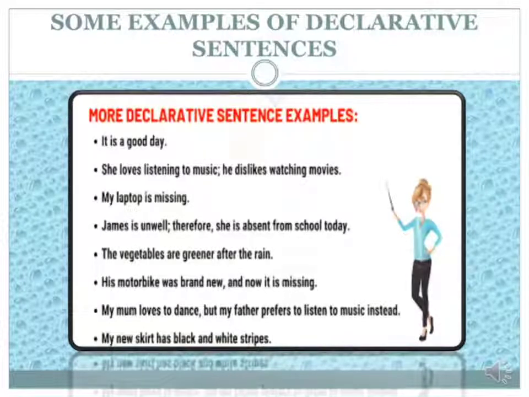As I already told you in the previous slide, declarative sentences are those sentences that end with a full stop, that convey a message, that declare something, or that pass on information, or when we are told something, or when we are telling something to somebody. Declarative sentences are the most common type of sentences, and they are used very commonly by each one of us in our everyday lives.